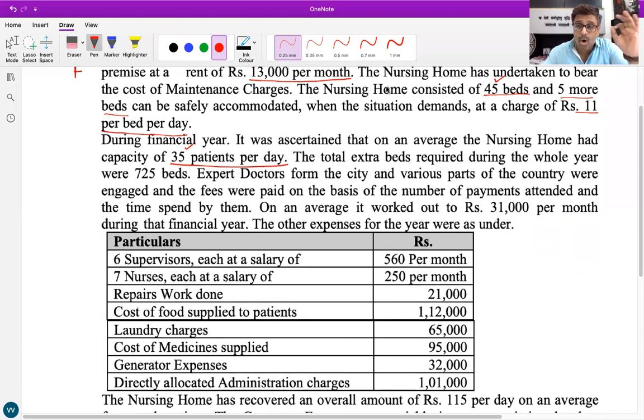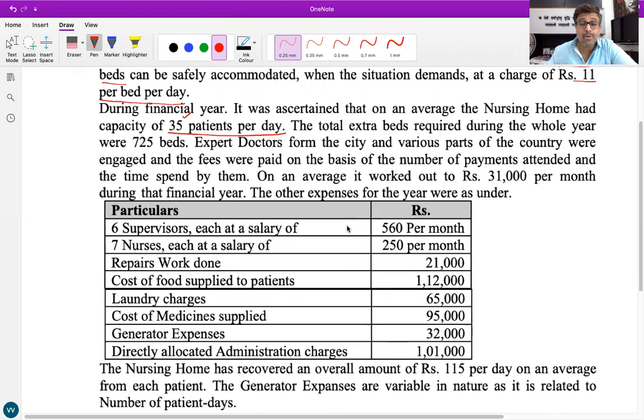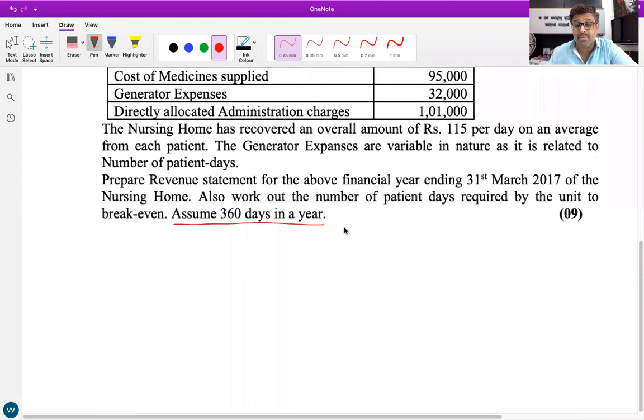360 days. On an average, how many patients are there every day? 35 patients per day. So in the workings, how will you find the number of bed days, or patient days?